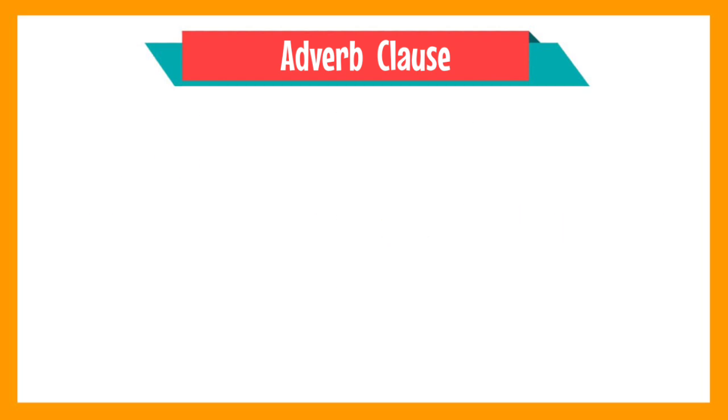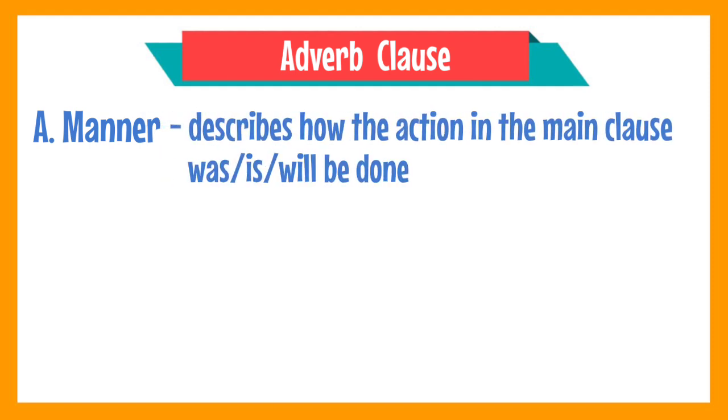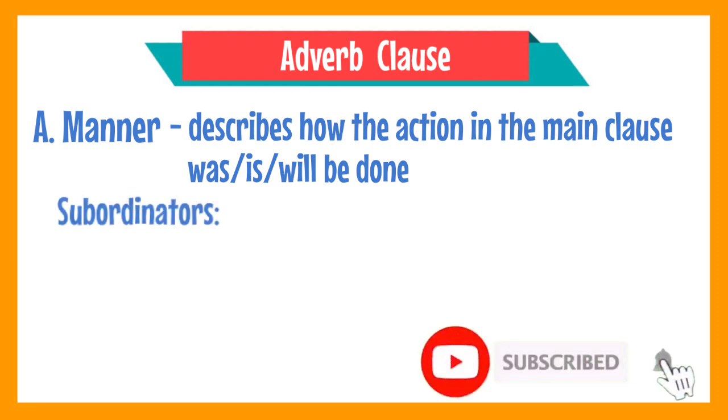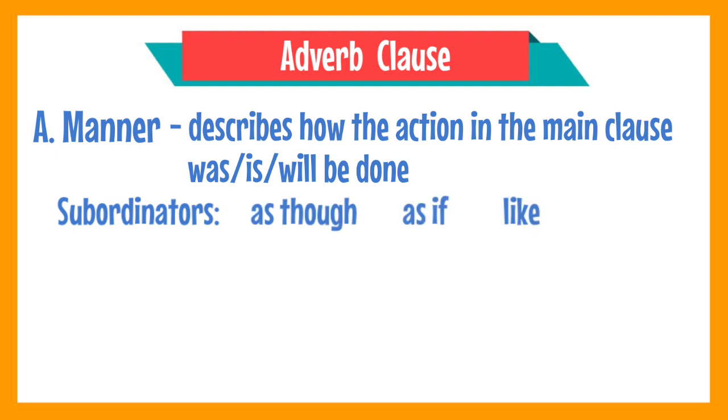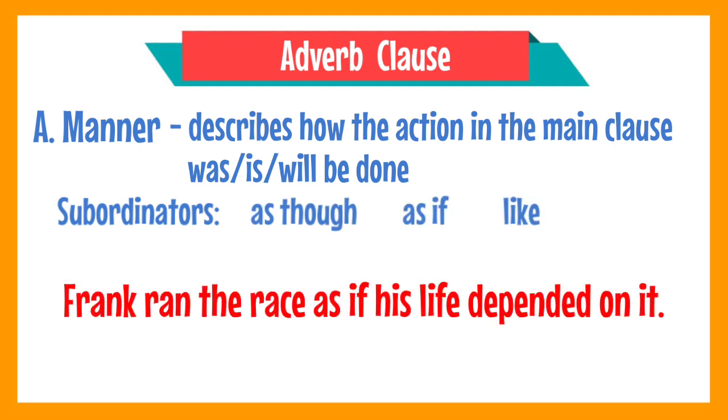The first type is the adverb clause of manner. It describes how the action in the main clause was, is, or will be done. An adverb clause of manner uses any of the following subordinators: as though, as if, or like. For example, Frank ran the race as if his life depended on it.